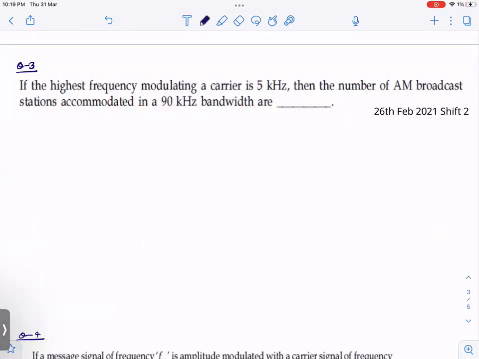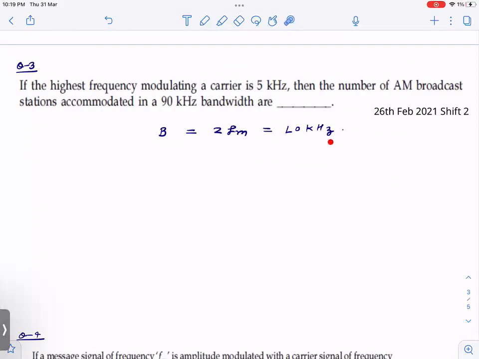So now, just now we have seen what the bandwidth is. Bandwidth is 2 fm, right? Why am I writing 2 fm? Because it is in hertz. If it were in radian per second, I would write 2 omega, correct? So what is the bandwidth of the signal? 10 kilohertz, right? See, nothing can be simpler than this.